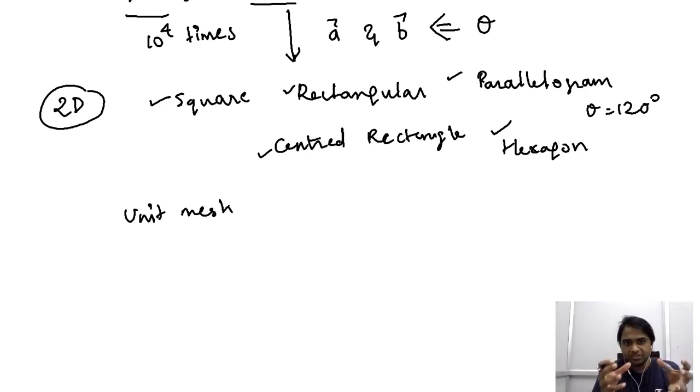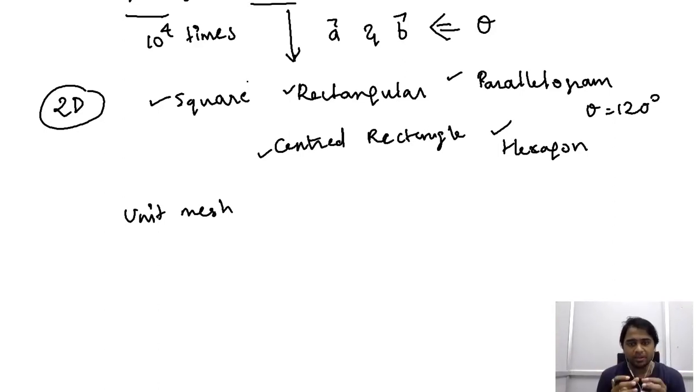So that's the reason why we are considering whatever understanding we have gained so far and we are revisiting it. By just considering a 2-dimensional system, by involving 2 vectors, their magnitudes and the angle between them, we were able to create 5 different lattice systems in 2 dimensions. A small arrangement of atoms that is representative of these different lattice planes, we refer to as the unit mesh.